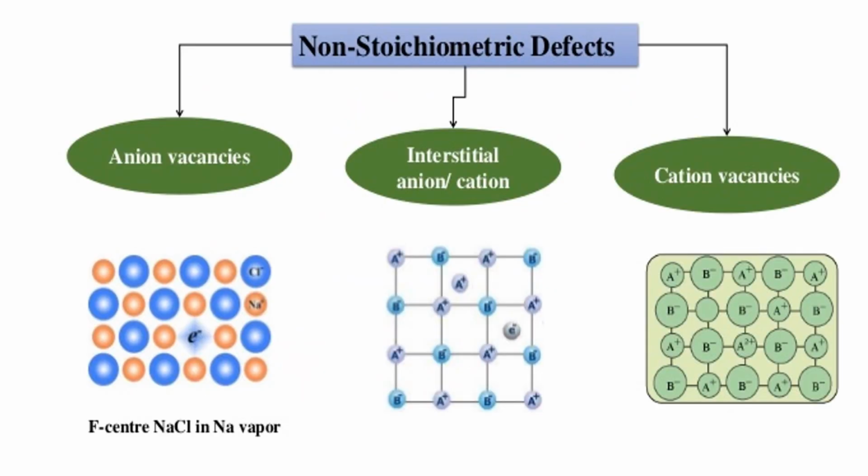This is a flow chart. Non-stoichiometric defect, three types as I told you. Anion vacancy. See, there is an anion vacancy. Now this is interstitial anion or cation. Now see this interstitial cation. Anion is also there, but we will talk about the interstitial cation only. And cation vacancy. See, here is one vacancy, cation vacancy. These three are the non-stoichiometric defects.